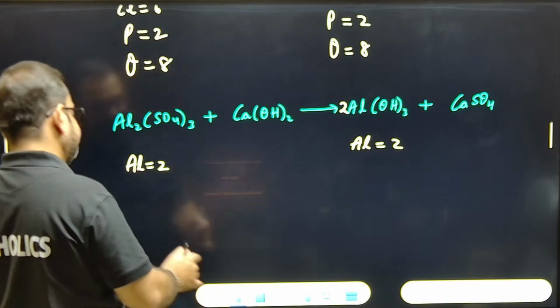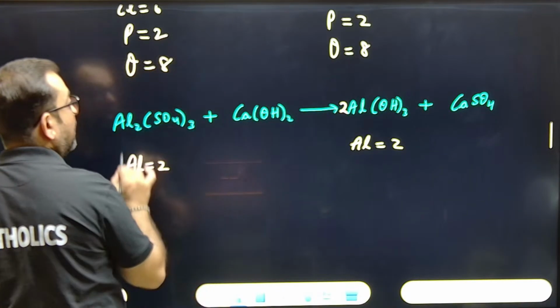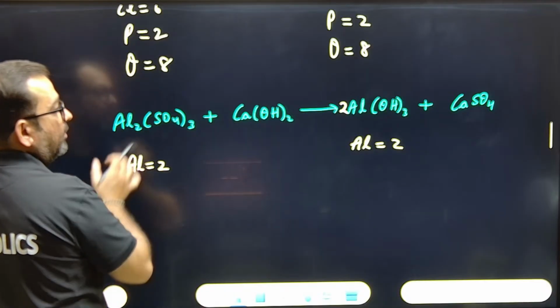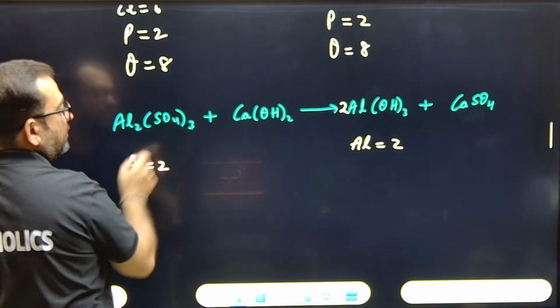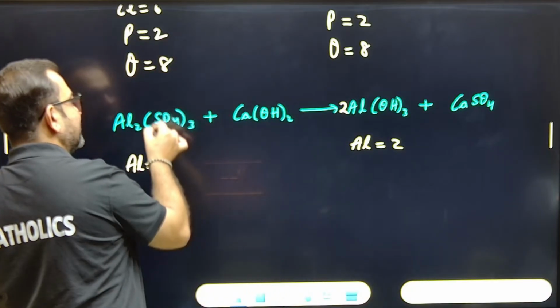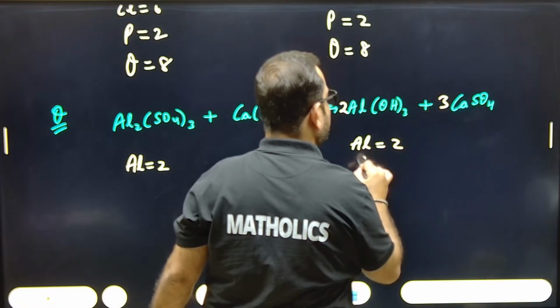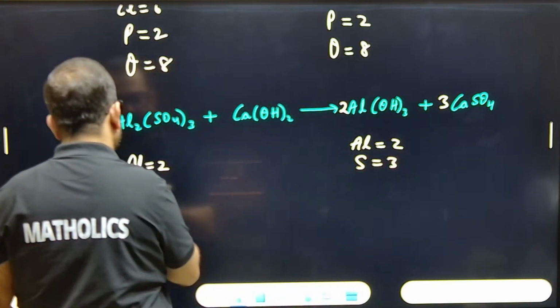Now see. Aluminium 2 done. Now sulfur. How many sulfur are there? Here it is 3 sulfur. Right. Okay. Sulfate, you can in fact see the whole sulfate. SO4 is 3 here, SO4 is only 1 there. So you can write it 3. So sulfur will be 3 and sulfur will be 3.